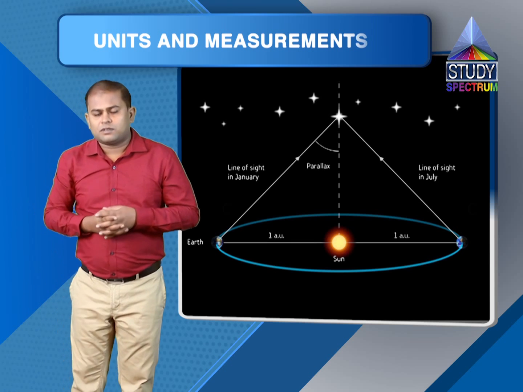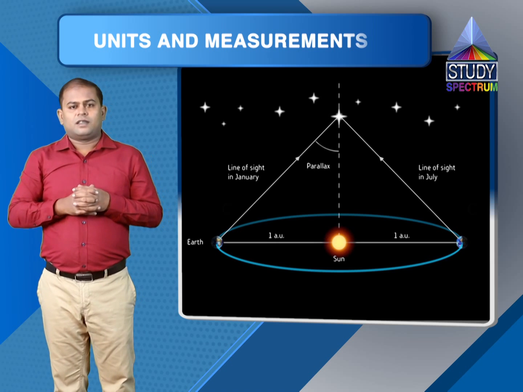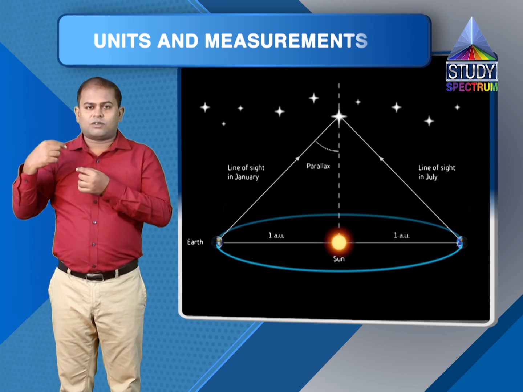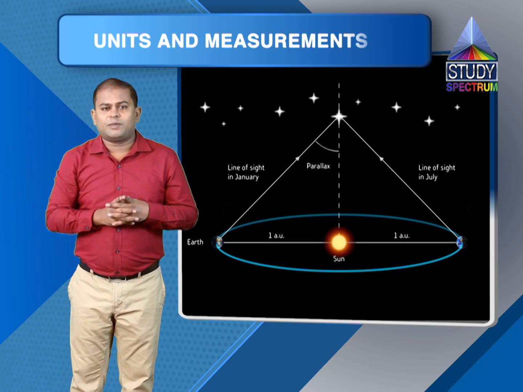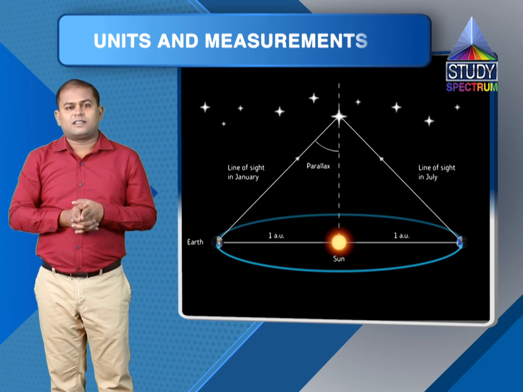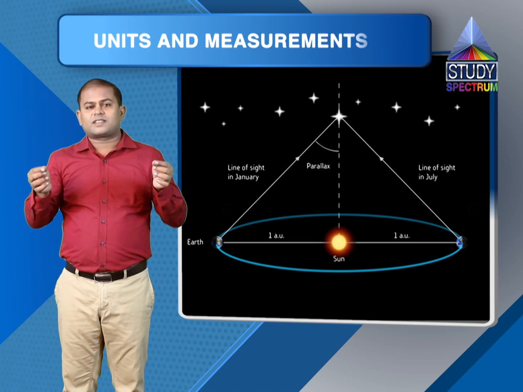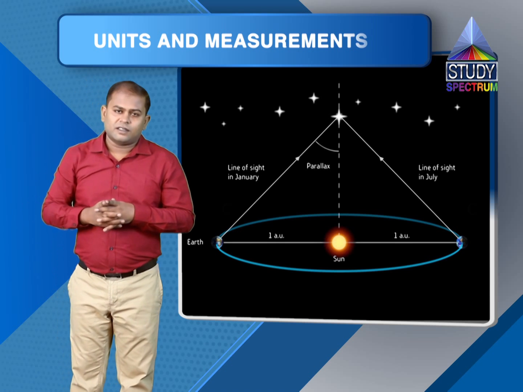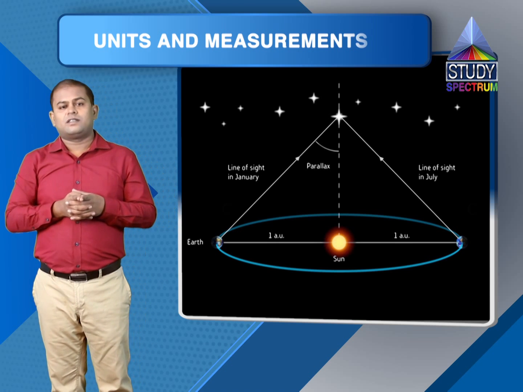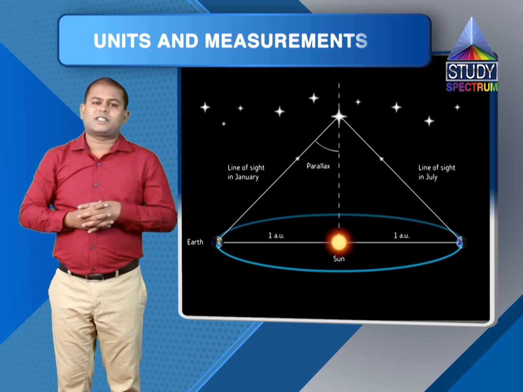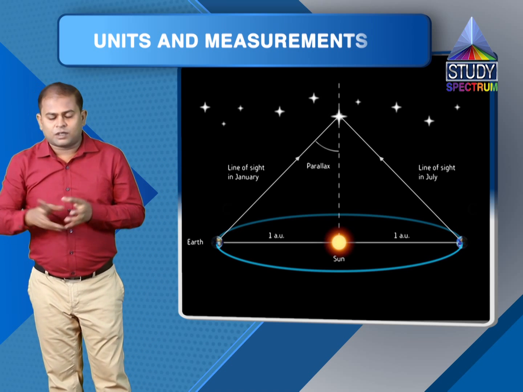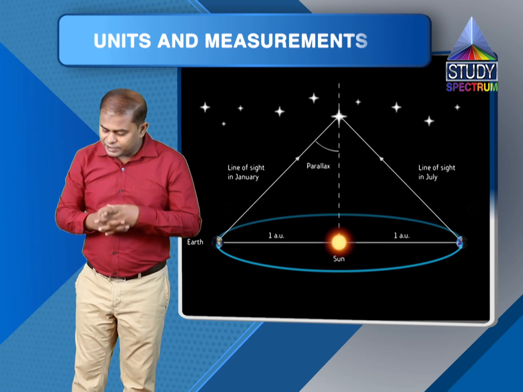That angle is, suppose, theta. So in that case, the distance of the star from the Earth, which I have denoted here by r, can be estimated as S by theta. So by knowing this distance and the parallactic angle, we can measure the distance between Earth and that particular star or whatever distant object is there, right? So r here is measured as S by theta.